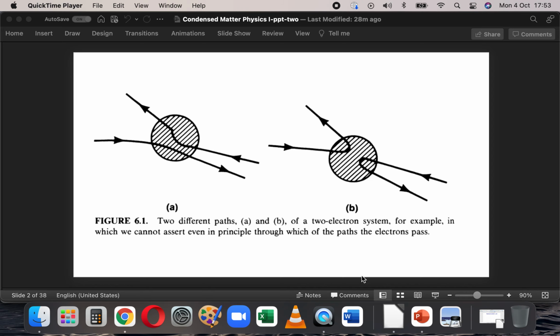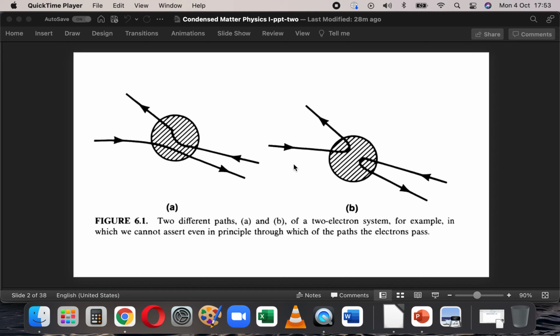In particular, if I have 2 scattering events like this, one electron or any quantum particle traveling like this, another traveling like that, and in the other event one traveling like this, another traveling like this. I cannot distinguish between these two because some particle is going in from here, some particle is coming out of this, some particle is going inside here, and some particle is coming out here.